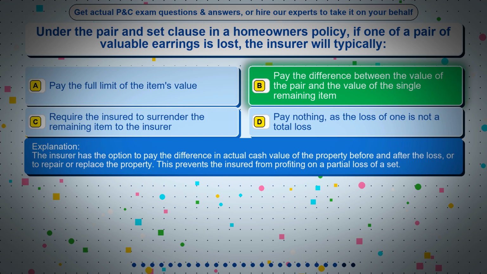The insurer has the option to pay the difference in actual cash value of the property before and after the loss, or to repair or replace the property. This prevents the insured from profiting on a partial loss of an asset.